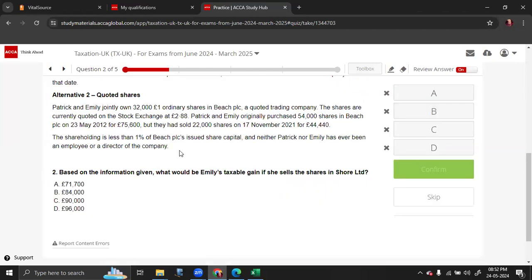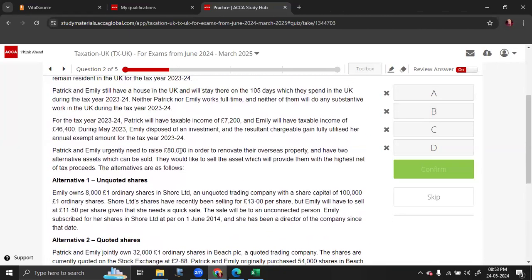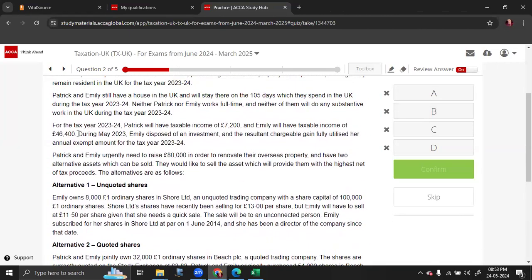Based on the information given, what would be Emily's taxable gain if she sells the shares in Shore Limited? For the tax year 23-24, Patrick will have a taxable income of 7,200. Emily will have a taxable income of 46,400, so she is a high income earner. Emily disposed of an investment and the resultant chargeable gain fully utilized the AEA, so the AEA is already utilized. They immediately need to raise 80,000 in order to renovate their overseas property and they have 2 assets which can be sold. So they want to see which one will give them the highest net of tax proceeds.